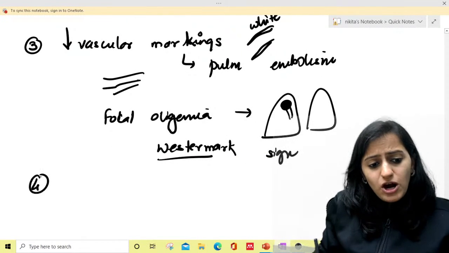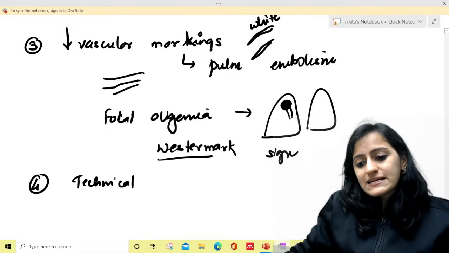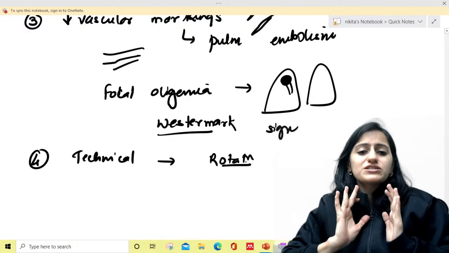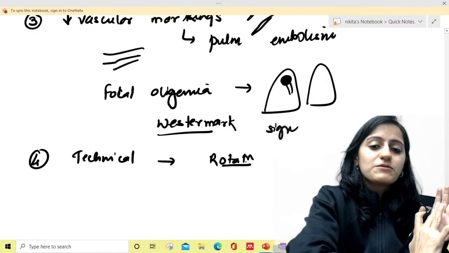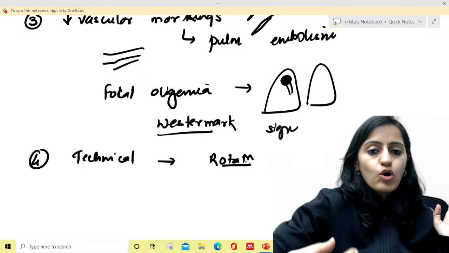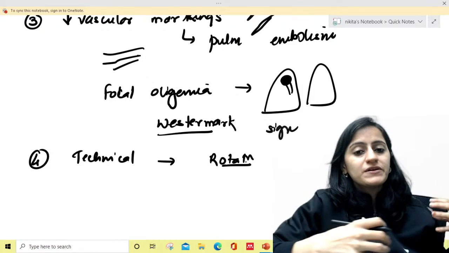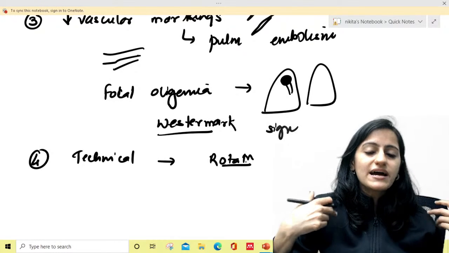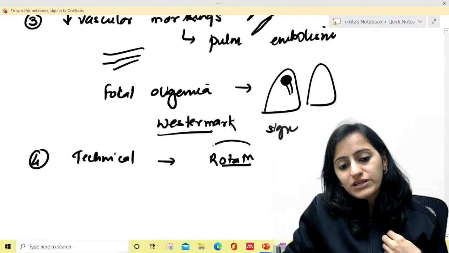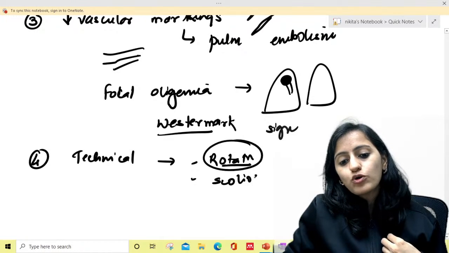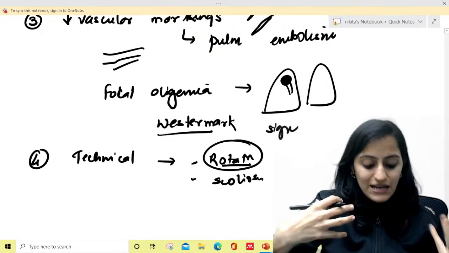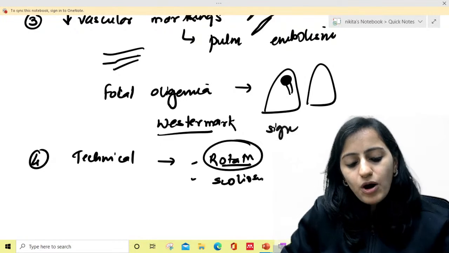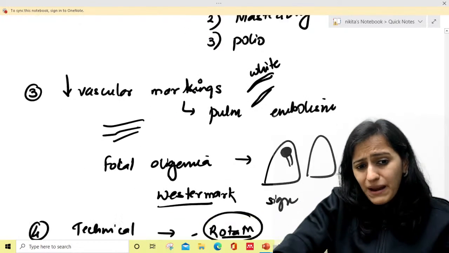Then the next cause could be a technical cause. What could be the technical cause? Rotation of the patient. If the patient is not standing straight while taking the radiograph, one side is more away from the X-ray tube and one side is close to the X-ray tube. So the change in the distance of the two sides affects the appearance of the lung. So rotation will affect. Also, if the patient has scoliosis, the lungs will have one white lung and one black. So all these are the important causes of blackout hemithorax.